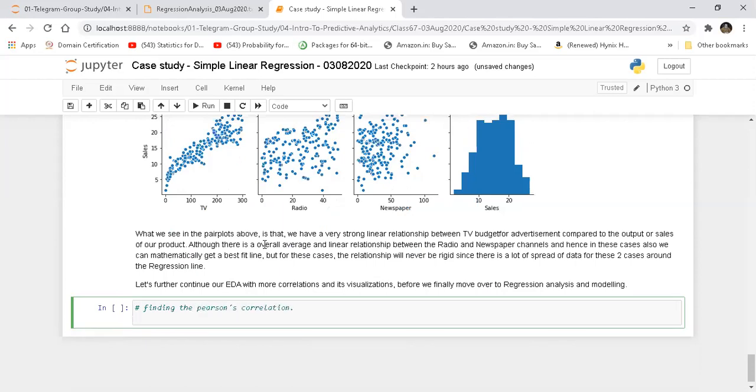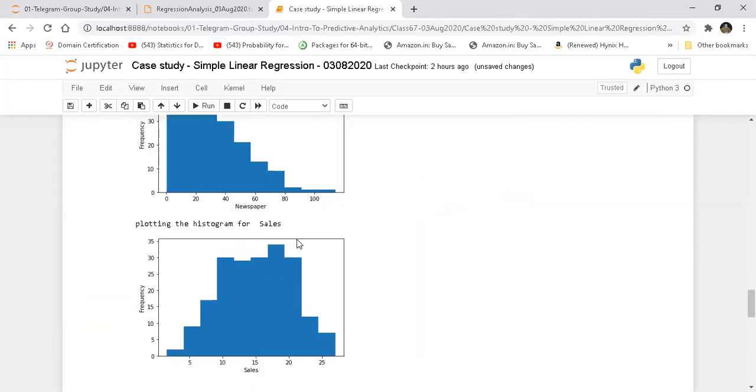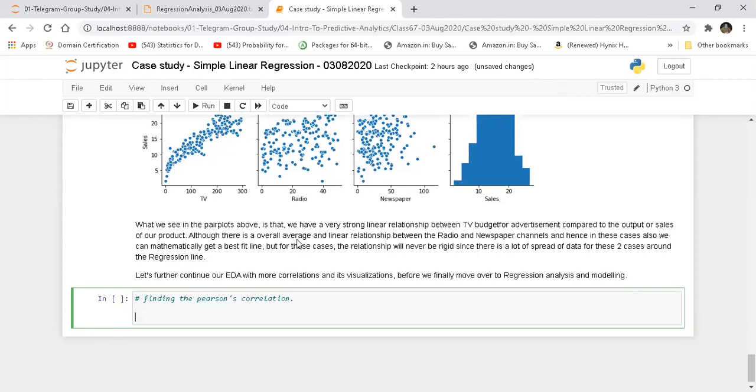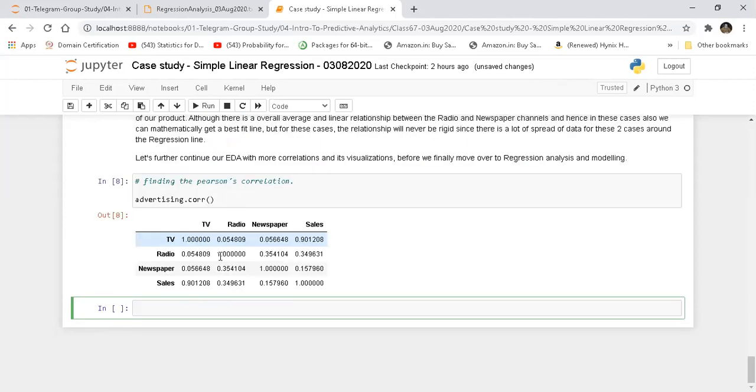Okay, I'm not sure if we have done this earlier. Let me quickly check, but I don't think in this case we have done it. So let's quickly do that. Our data set is advertising dot core. If I simply do this, it's going to give me a table which is going to tell me what the correlation is. So this gives a clear picture of the correlation.